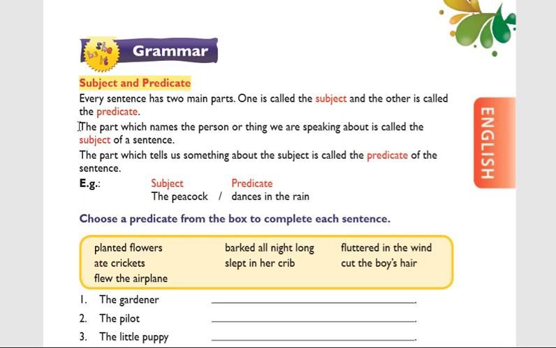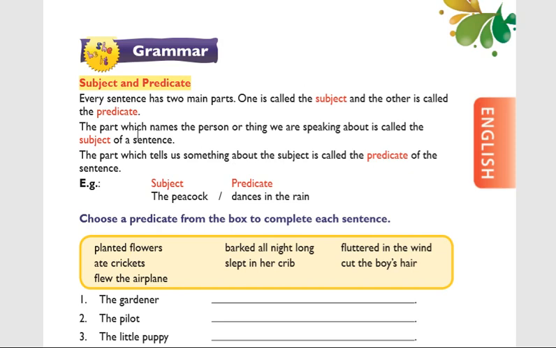Subject means what? The part which names the person or thing we are speaking about is called the subject of the sentence. Once again, the part which names the person or a thing we are speaking about is called the subject of a sentence. The part which tells us something about the subject is called predicate.